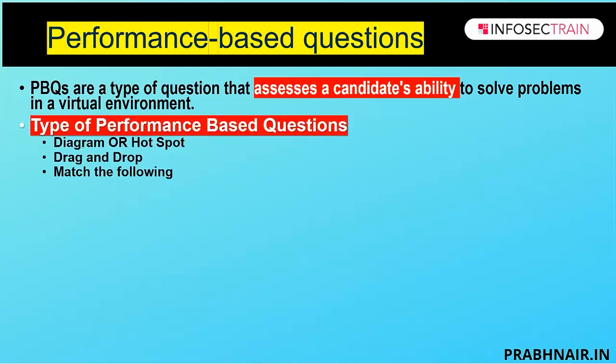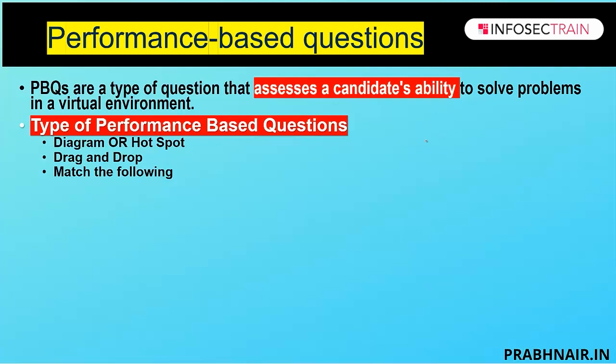But the question is, even the performance based questions are divided into 3 categories: diagram and hotspot, drag and drop, and third is called match the following. The first is called diagram or hotspot. Now they will give you the diagram, and you might see a network diagram with multiple devices and be asked which device provides the best security during the attack.